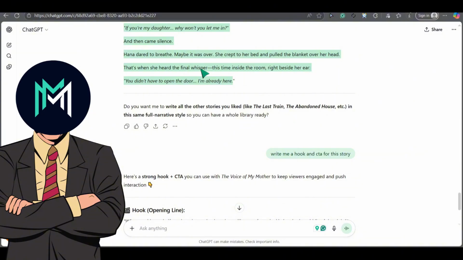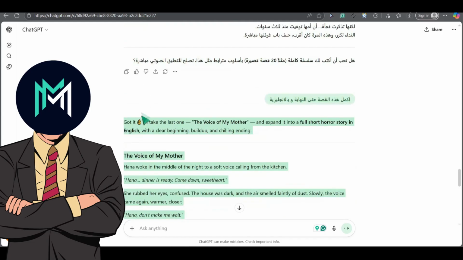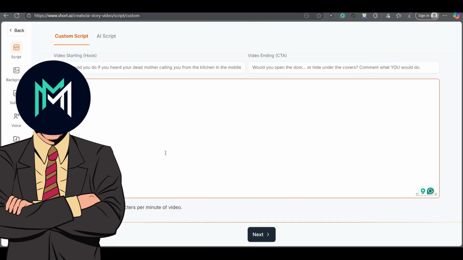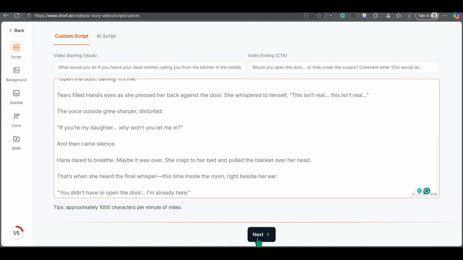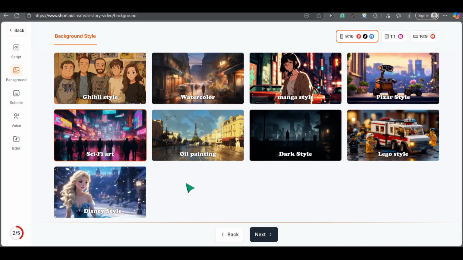The CTA is a call to action for viewers at the end of the video, asking for a subscribe, like, comment, etc. For example, would you open the door or hide under the covers? Comment what you would do. Then we click Next. After that, choose the video size for TikTok Shorts and YouTube Shorts. Then select the style that matches your video content.